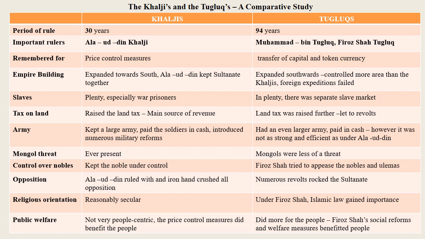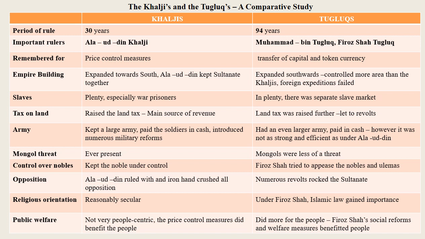Tax on land. The Khaljis raised the land tax. It became the main source of revenue. The Tughlaqs' land tax was raised further, which led to revolts. Army. The Khaljis kept a large army, paid the soldiers in cash, and introduced numerous military reforms. The Tughlaqs had an even larger army, paid in cash. However, it was not as strong and efficient as under Alauddin.